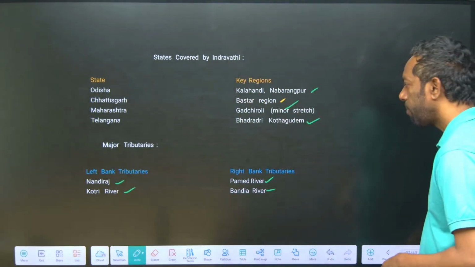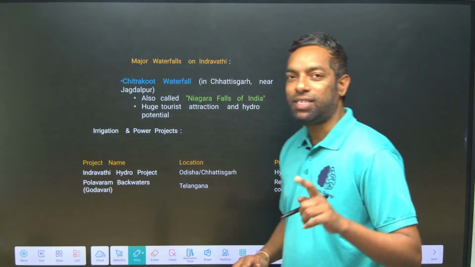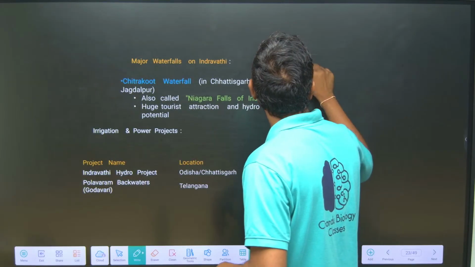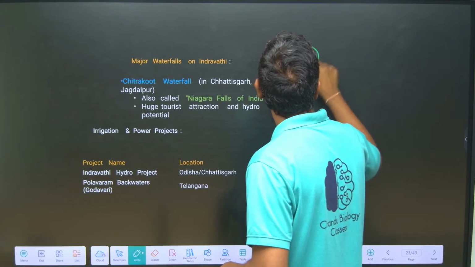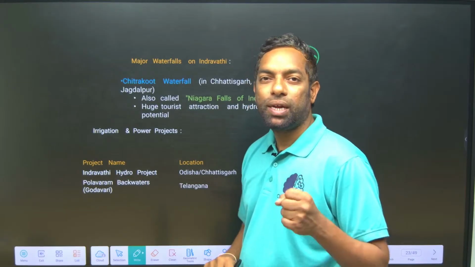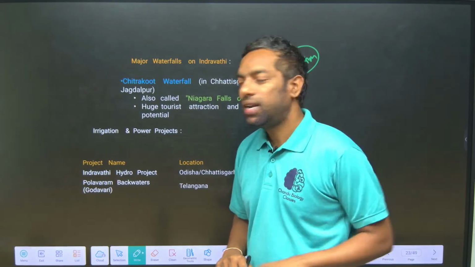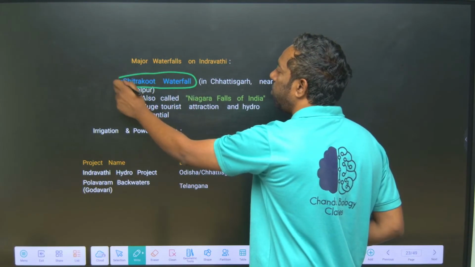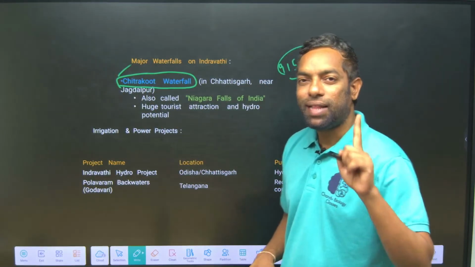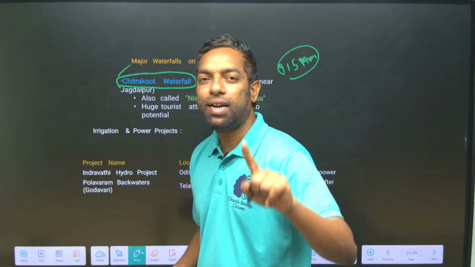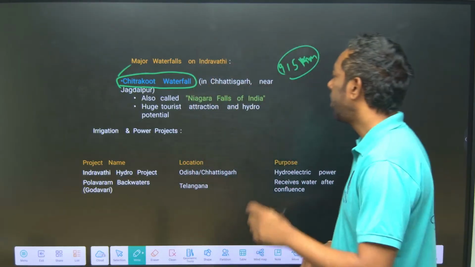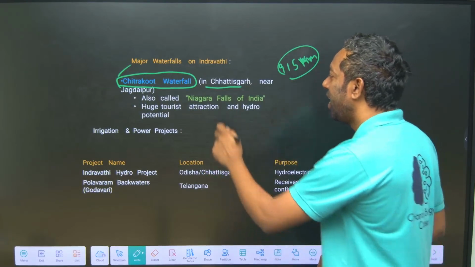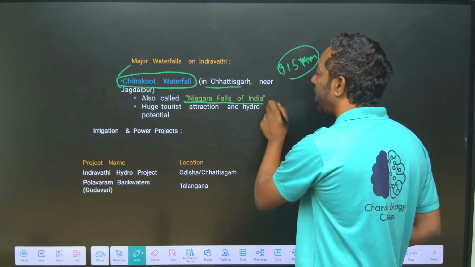Major waterfalls: because it originates at high altitude, 915 meters, there are waterfalls located here. That is Chitrakoot waterfalls, the most important waterfalls. They can ask you that Chitrakoot waterfalls are relevant to the Indravati, in Chhattisgarh, most important. It is also the Niagara waterfalls of India.